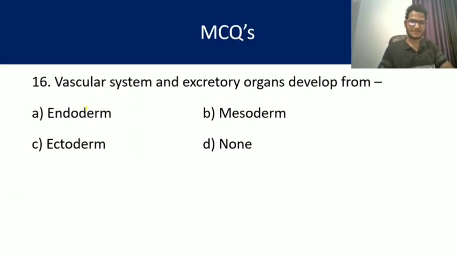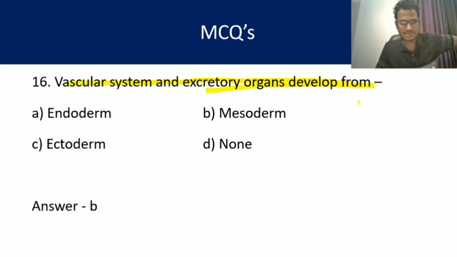Question number 16. Vascular system and excretory organs develop from ectoderm, mesoderm, endoderm, or none of the above. What is the right answer here? Here, my dear friends, vascular system and excretory organs develop from the mesoderm. So the answer is B.